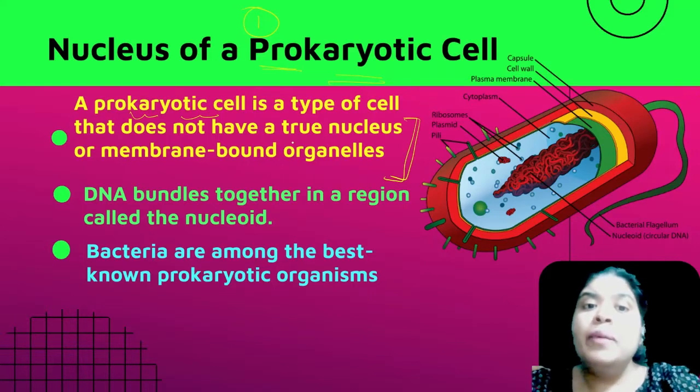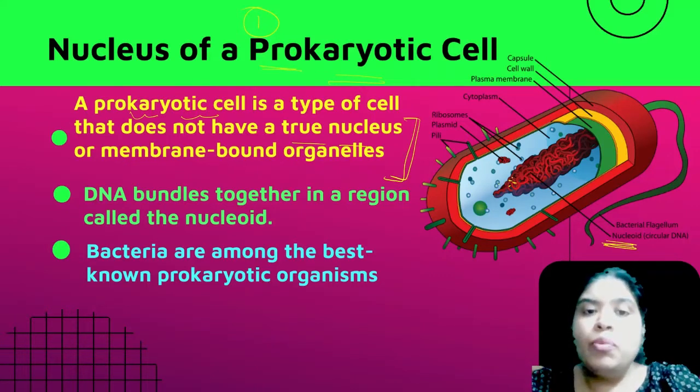Okay. So then the question arises, where will the genetic material lie in that case? The genetic material is just present in the cytoplasm, in a condensed form. The region where this genetic material is present is what you call the nucleoid.